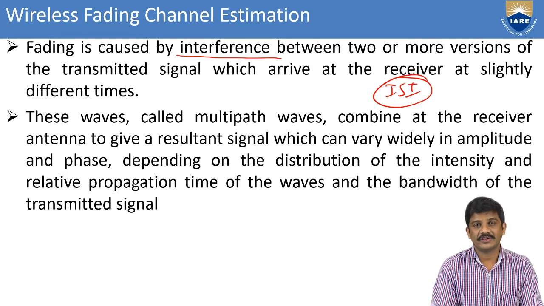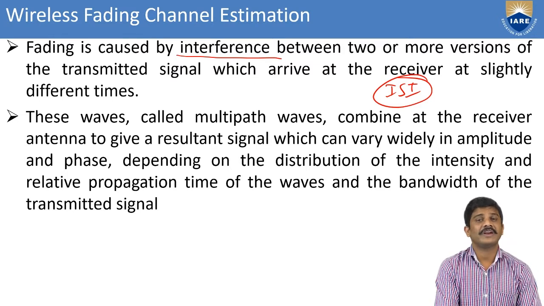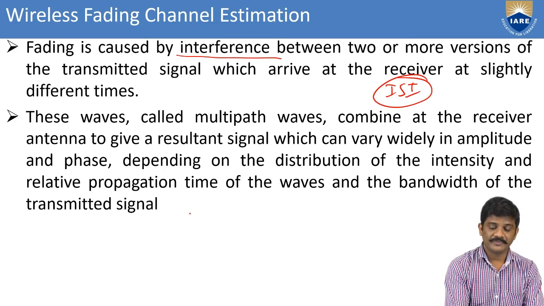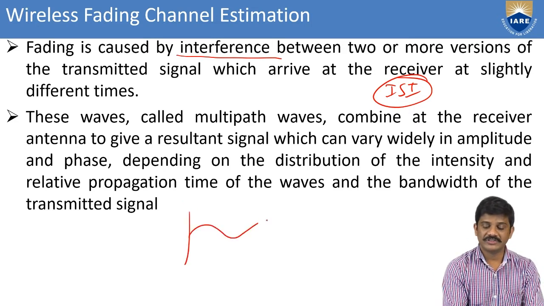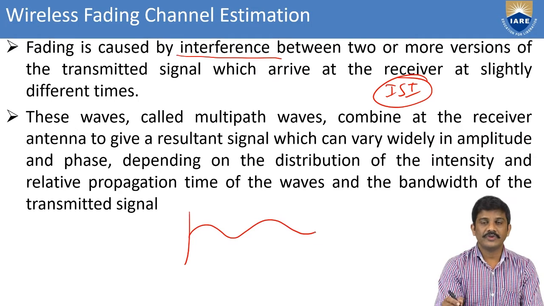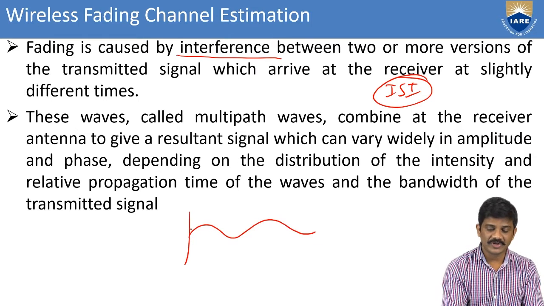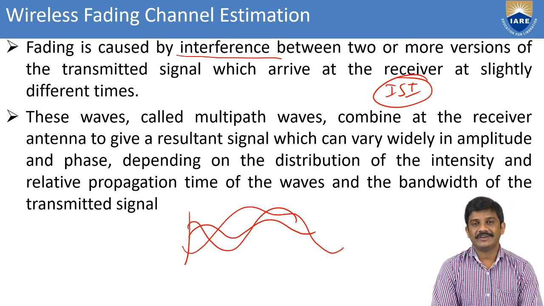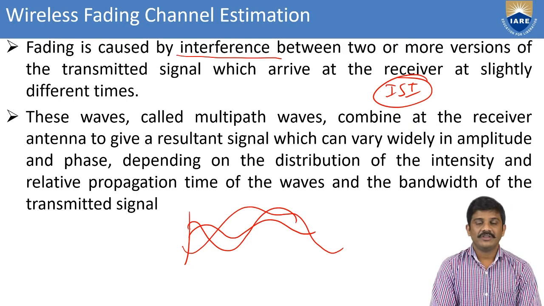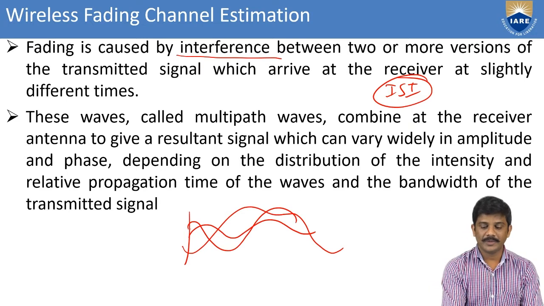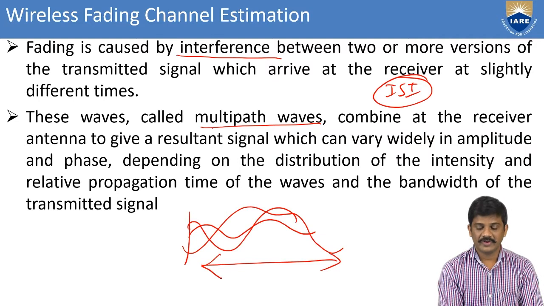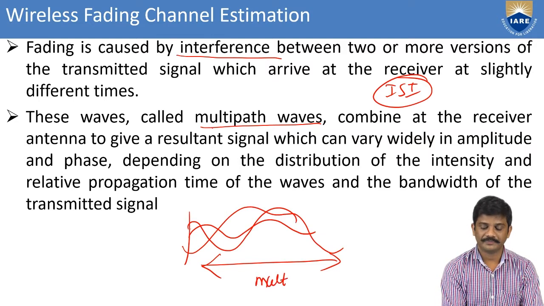For example, if you transmit one signal, there is no interference. If you transmit more signals from the transmitter, some interference will be there, which is caused by the fading. These waves are called multipath waves.